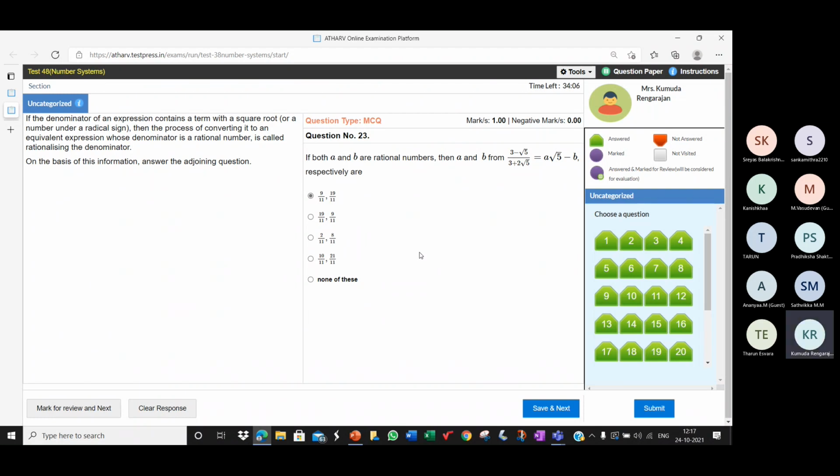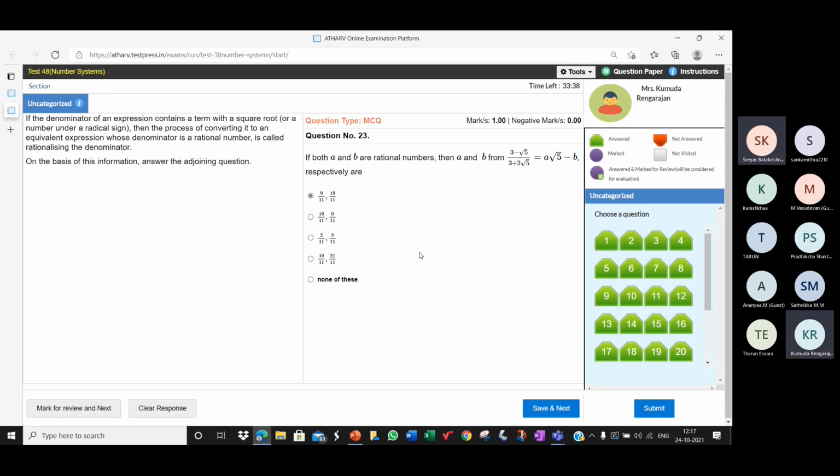So on simplifying, what do you get after rationalizing the denominator? What is the numerator? Once you multiply and divide by 3 minus 2 root 5, on simplifying, what is the numerator and what is the denominator? 3 minus root 5 into 3 minus 2 root 5 divided by minus 11.